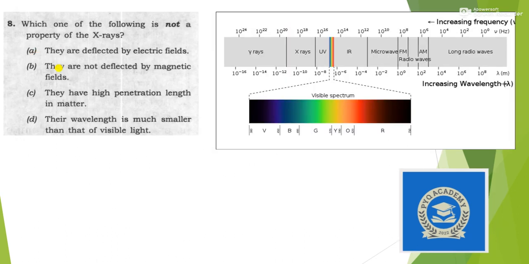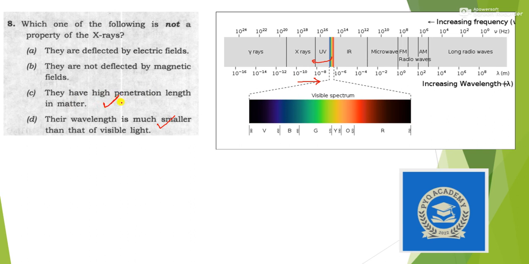Right, a question from NCERT. Next, which one of the following is not a property of X-rays? They are deflected by electric field. They are not deflected by magnetic field. They have high penetration length. Their wavelength is much smaller than visible light. As you can see, when you go this way, the wavelength will increase, so X-rays have less wavelength than visible light. So this option is correct. They have high penetration length in matter.